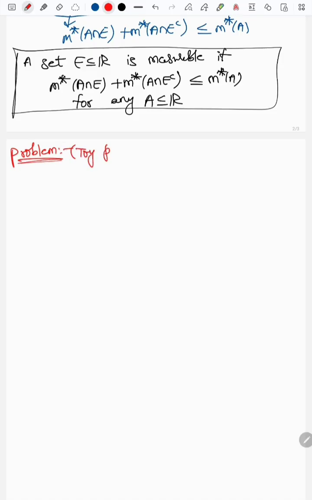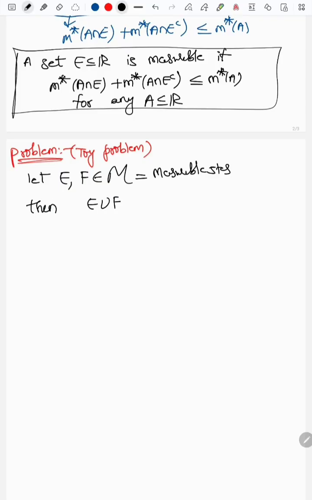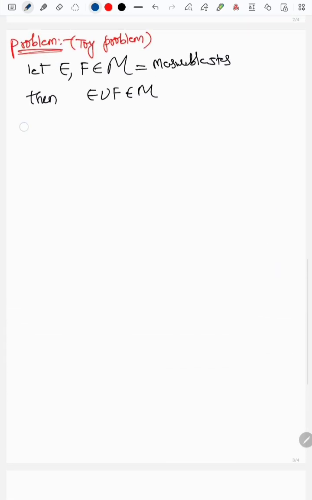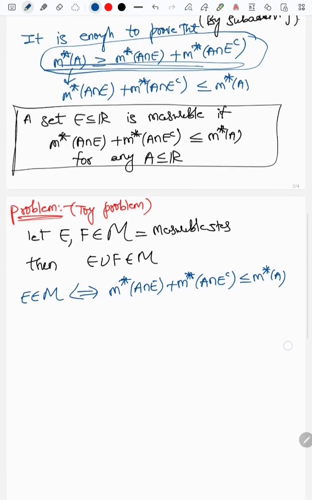First toy problem. Let E, F belong to M. For me, M means measurable sets. Then E union F also belongs to M. Before doing any problem in mathematics, try to understand what is given. So E belongs to M if and only if m star of A intersection E plus m star of A intersection E complement is less than or equal to m star of A. Okay, this is what we have been observing.